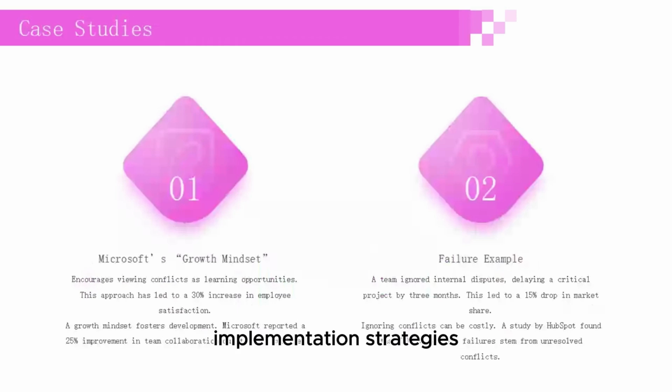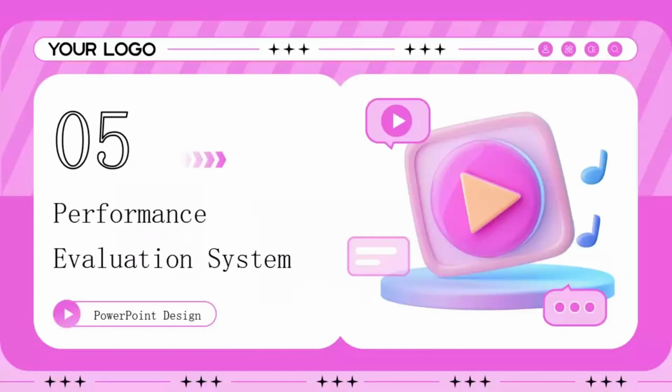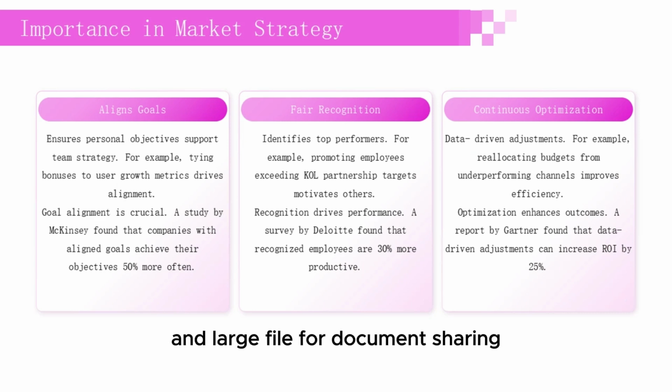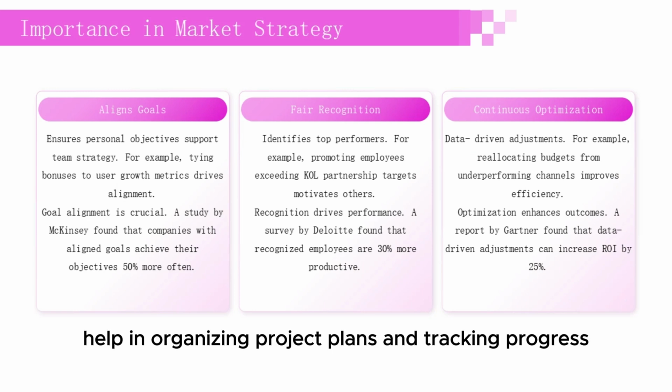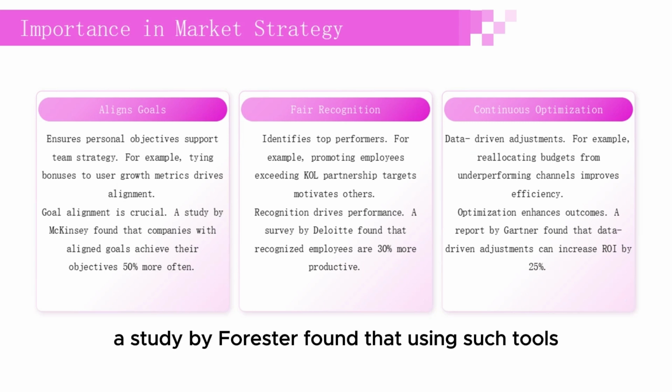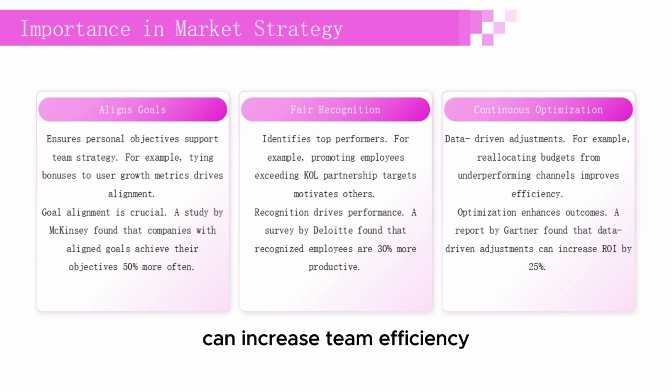Implementation strategies. Collaboration tools. Use platforms like Slack for real-time messaging and Log4j for document sharing. These tools enhance productivity. Tools like Notion help in organizing project plans and tracking progress. A study by Forrester found that using such tools can increase team efficiency by 20%.